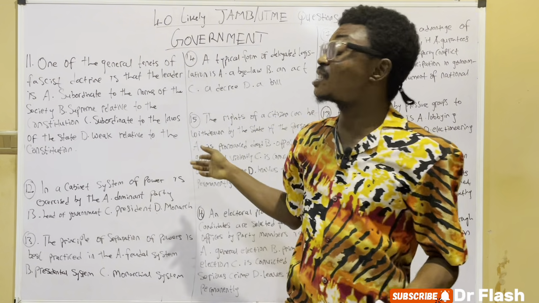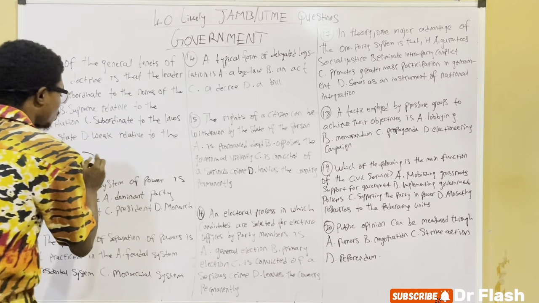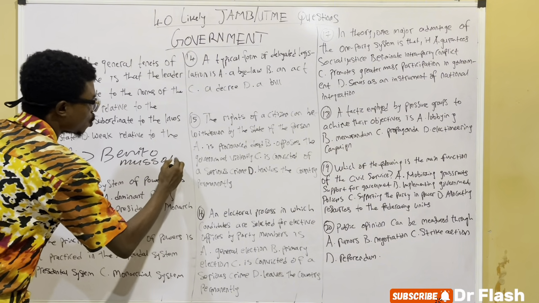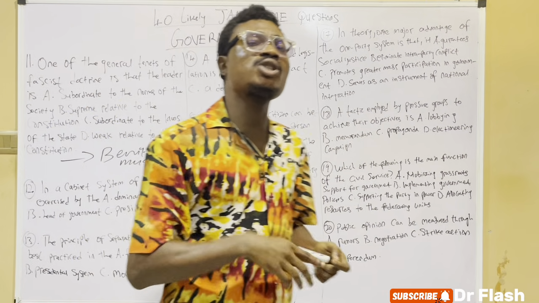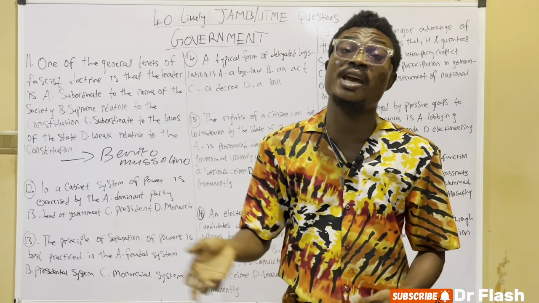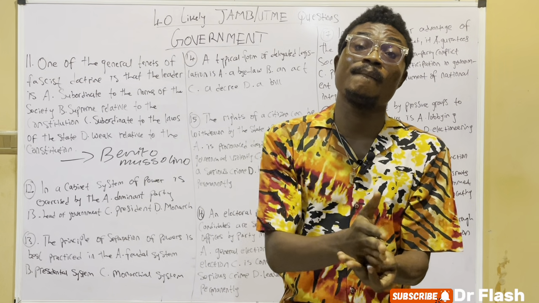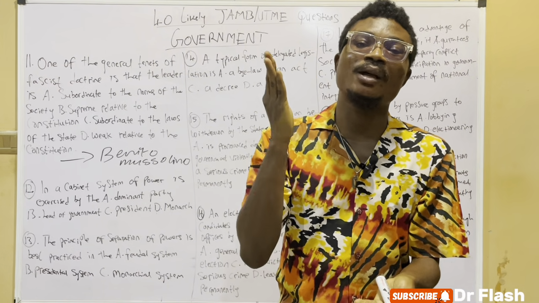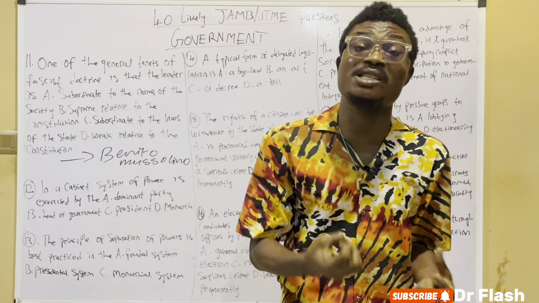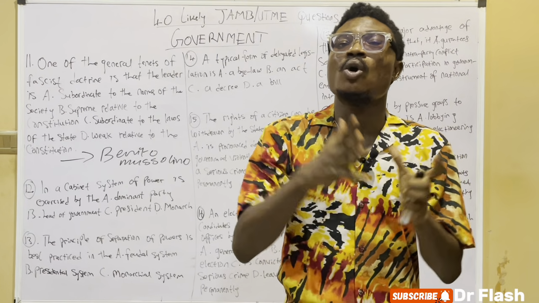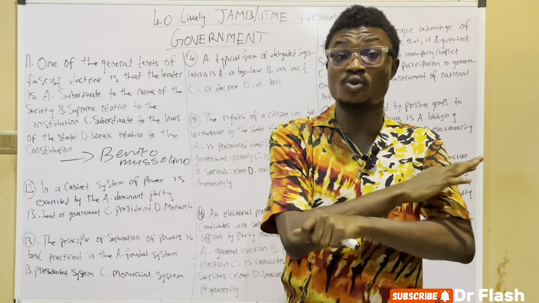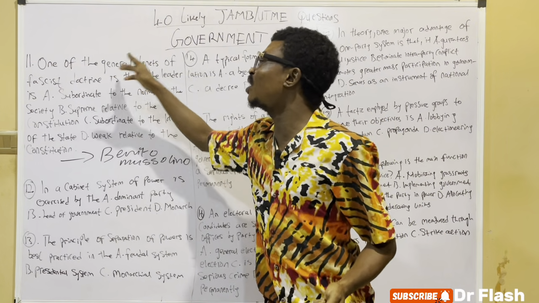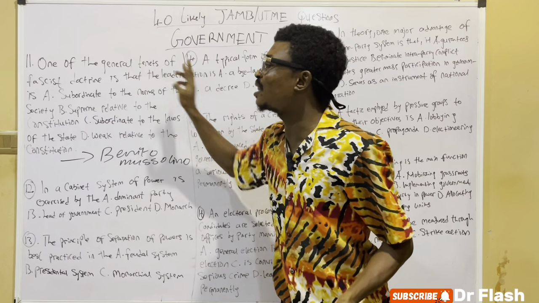Fascism is associated with this man called Benito Mussolini. Benito Mussolini, from 1922 to 1948, believed that fascism should be anti-democracy and anti-communism. Fascists believe that war should be glorified and peace should be hated. So we see that one of the great tenets of fascist doctrine is that the leader is